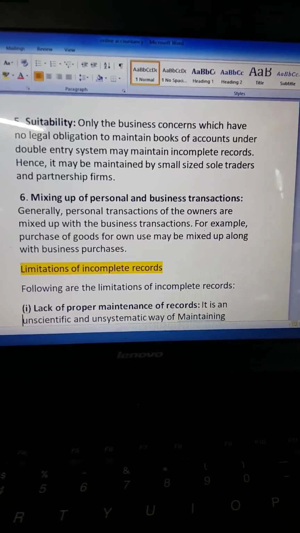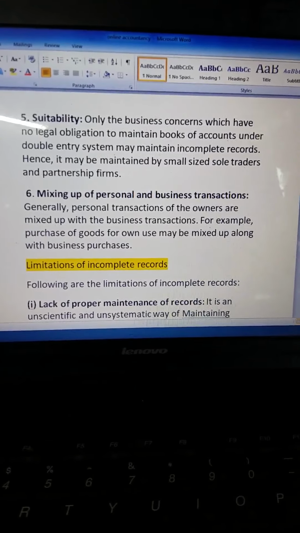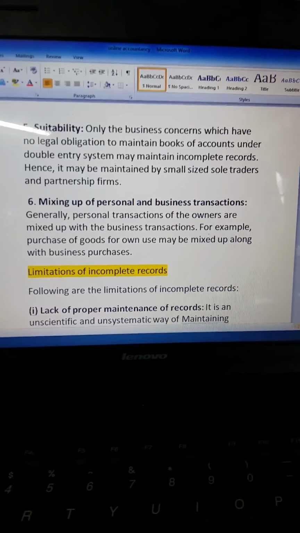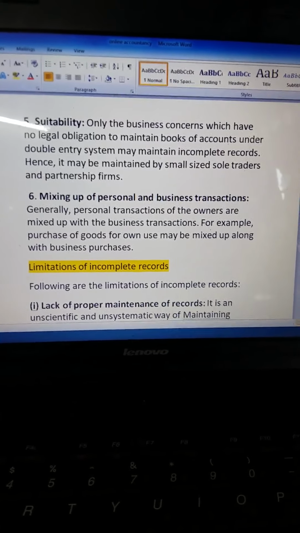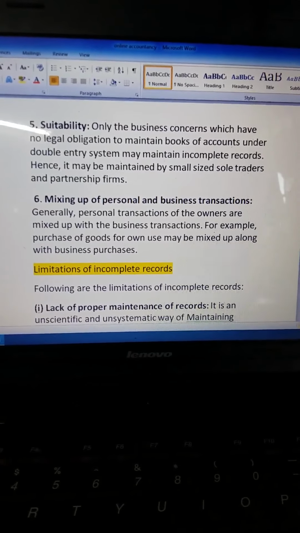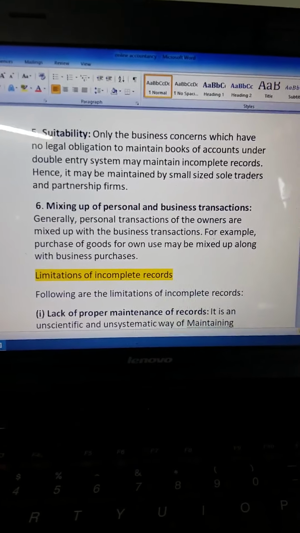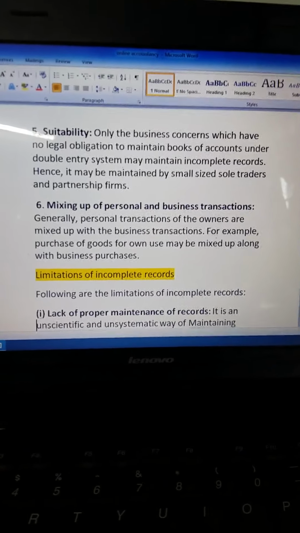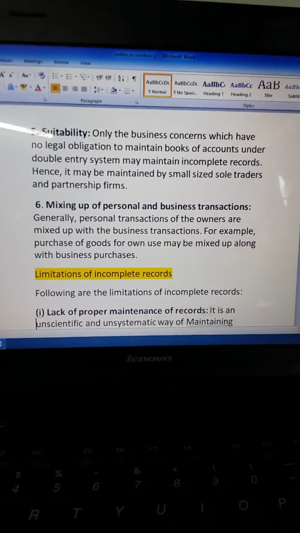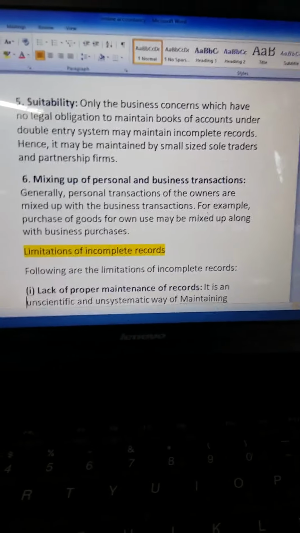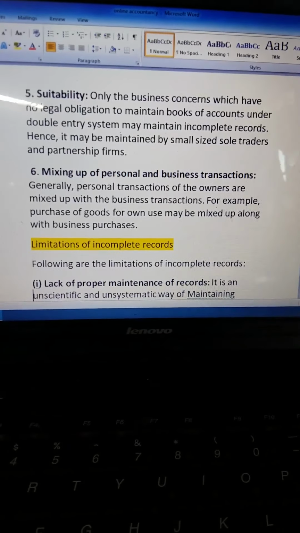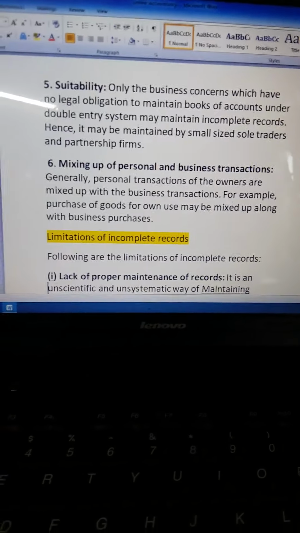So here the owner's personal purchase of goods is mixed in the books of account. Usually in the double entry system we do not enter any personal transaction in the books of account, but in the case of incomplete records, we have to use this type of records. So that is one of the features of incomplete records.